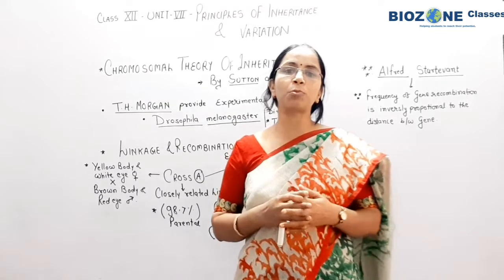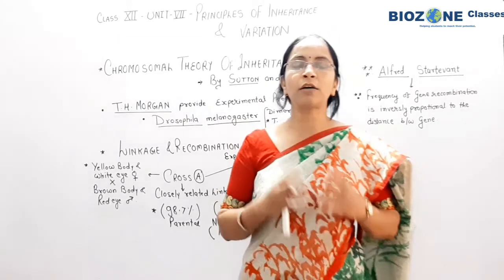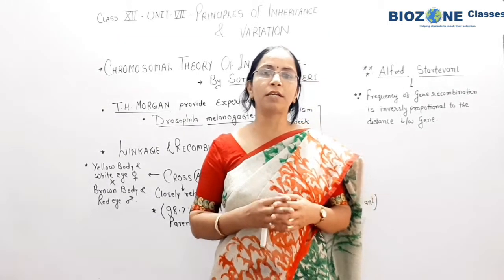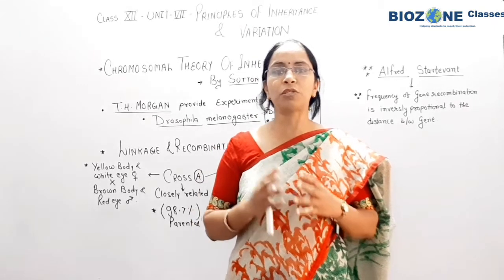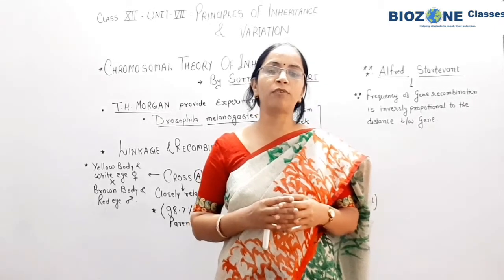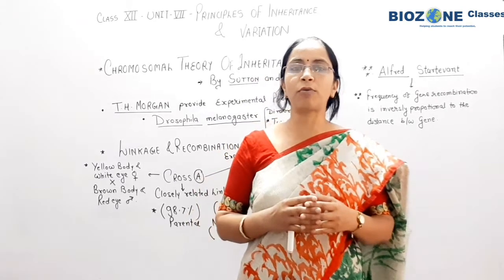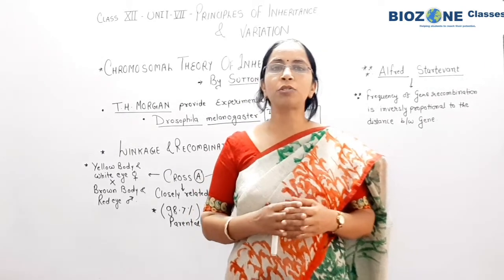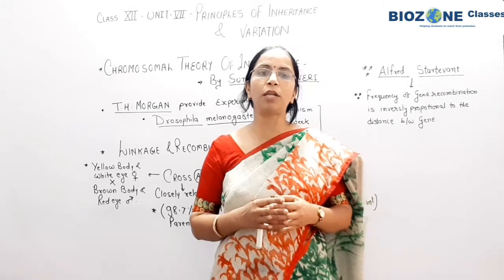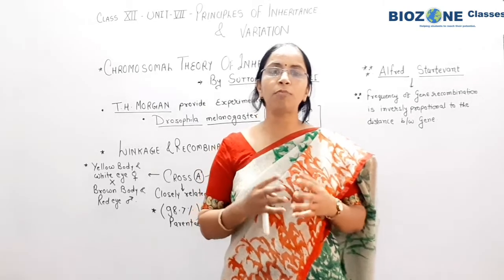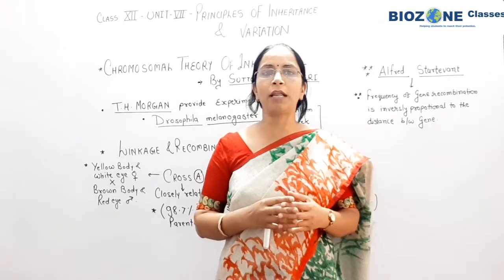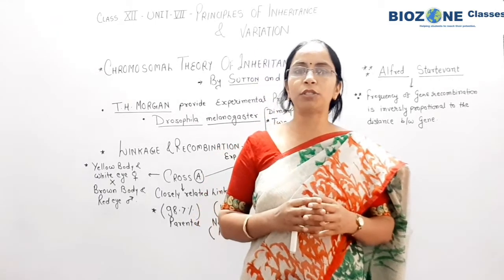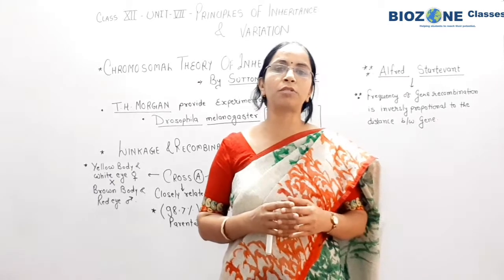So 3 answers for yesterday's quiz. For question 1, the answer is option D is correct. That is 1856 to 63, Mendel performed his work. The second question is related with the allele. So the correct option is the different molecular forms of gene, and the third correct option is the pod length. So these are the 3 answers for yesterday's quiz.